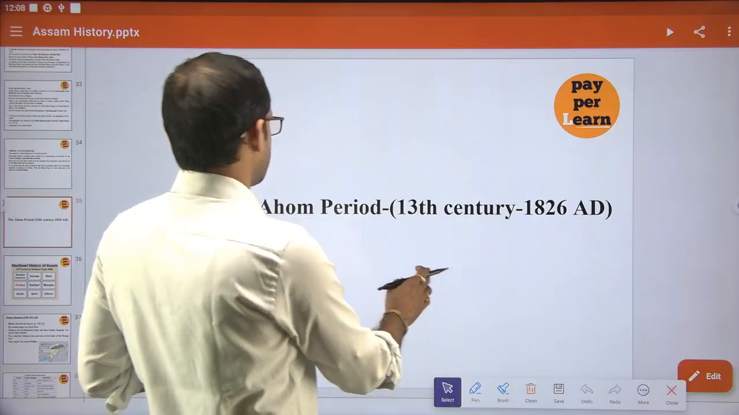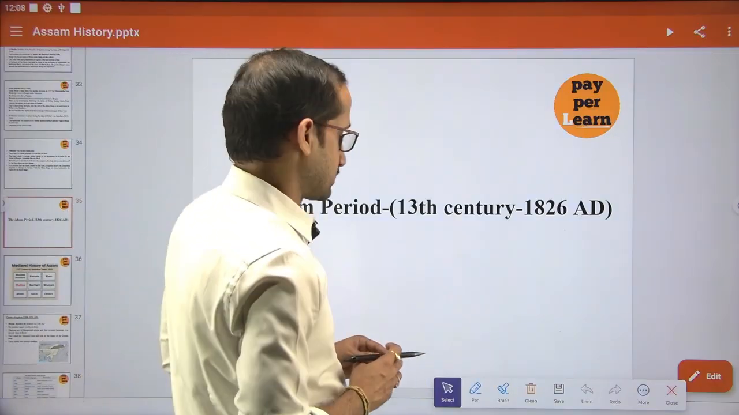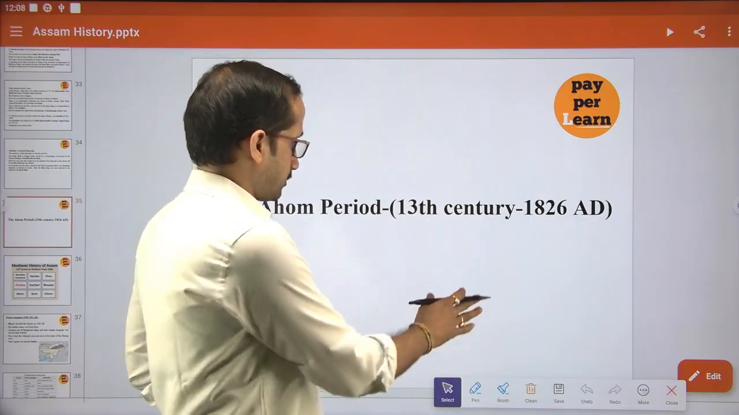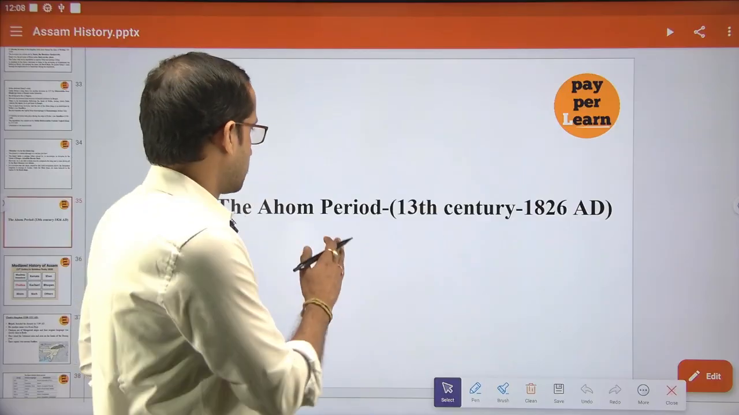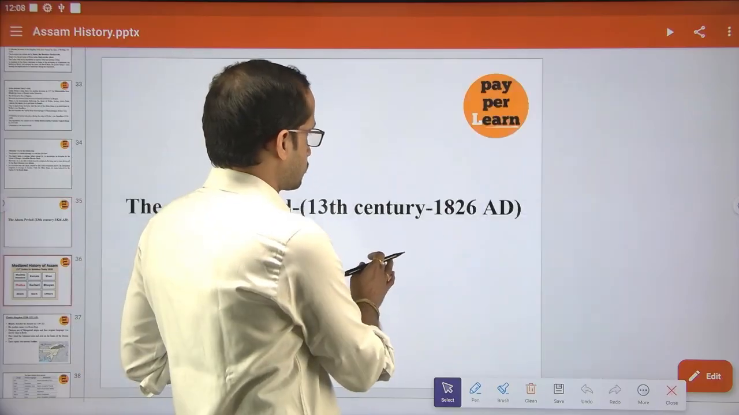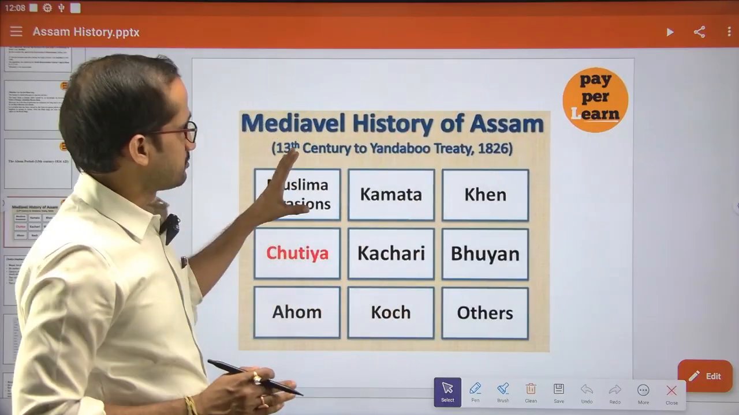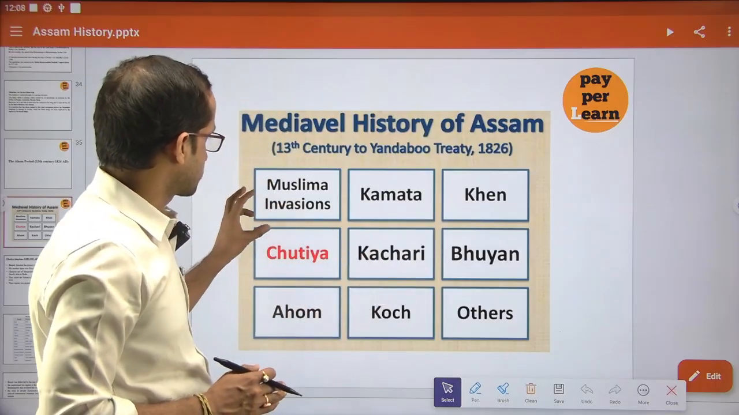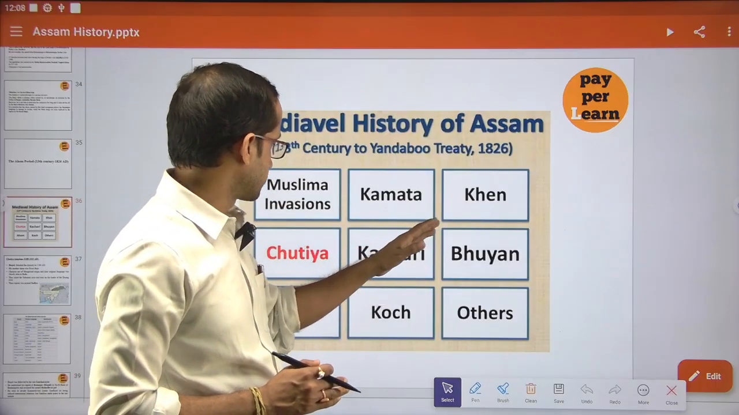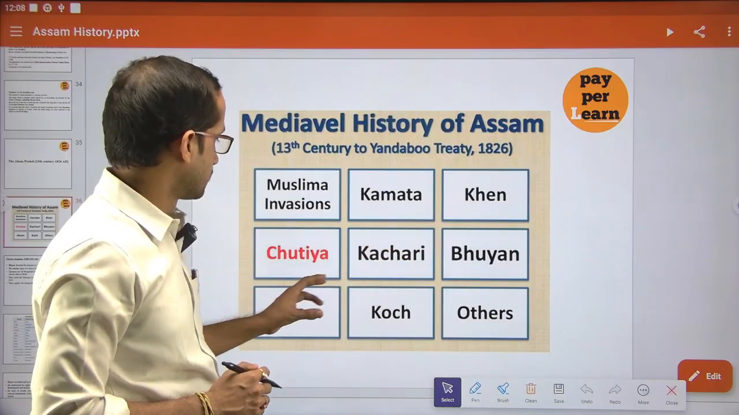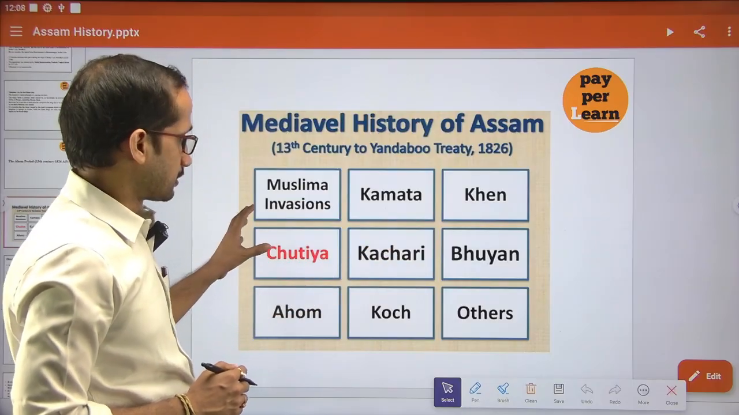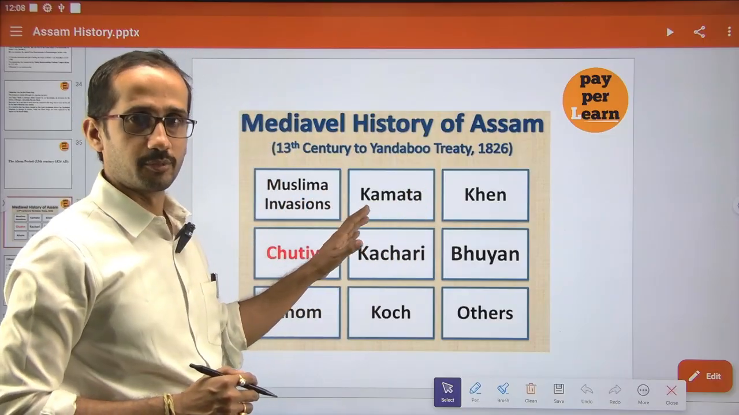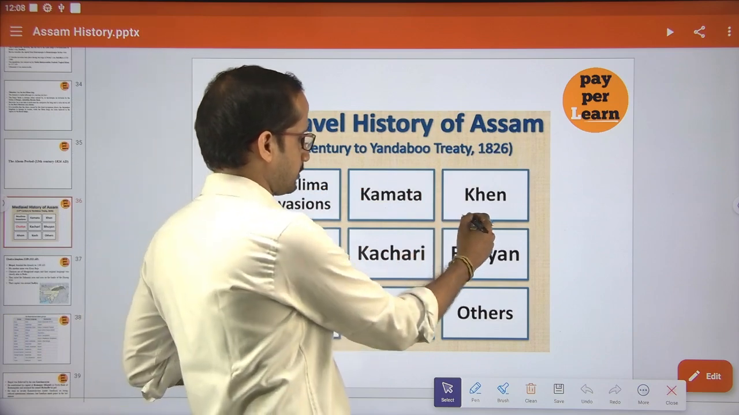Next we will go to a very important dynasty, that is the Ahom period. The Ahom period is very important, and we know the Ahom king Sukapha. In medieval Assam history, we will discuss the Khen dynasty, Sutia dynasty, Koch, Bhuyans, Ahoms, and we have already discussed the Muslim invasion. These events we will discuss one by one. We have already discussed the Khen dynasty.